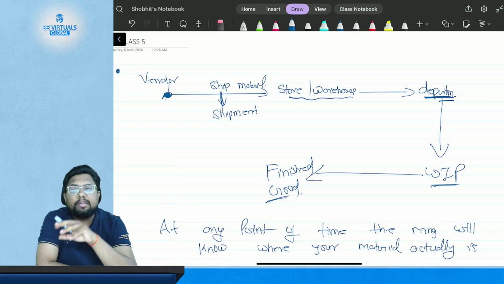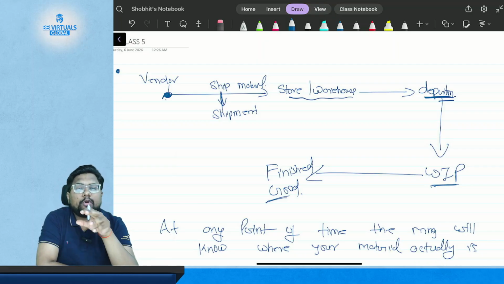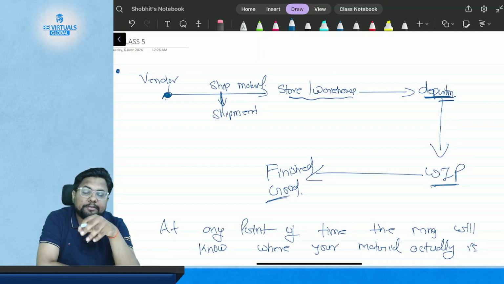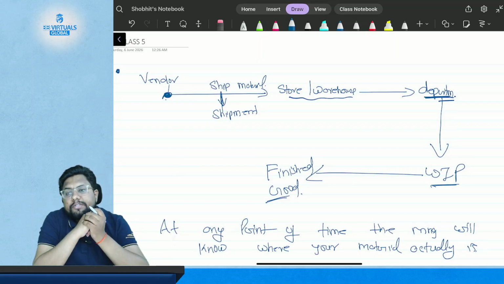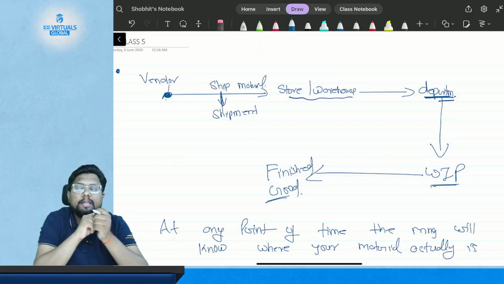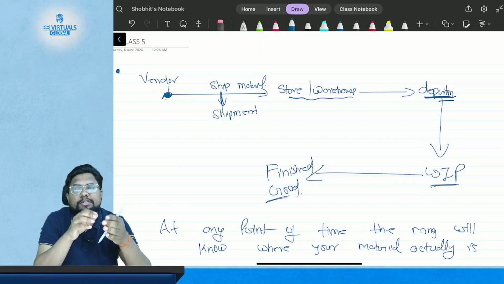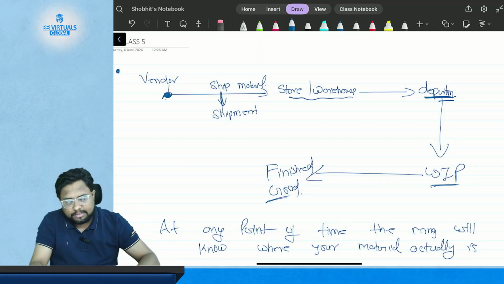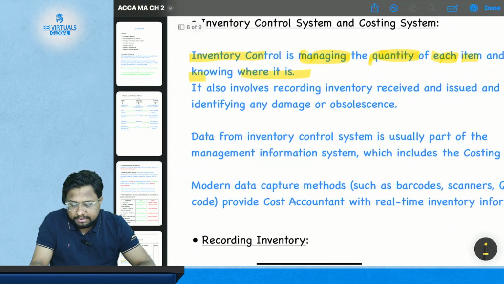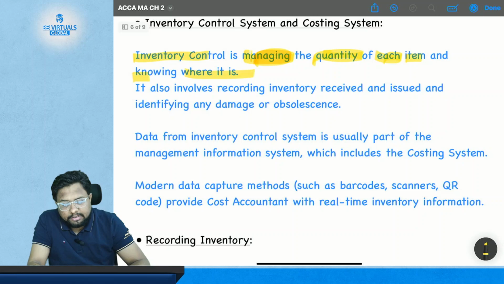In the same way, companies and management also know where their material is, because nowadays there are systems like QR code, mobile tracking and barcode systems. There they know at which stage their material actually is. So this is all about the inventory control system, which is managing the quantity of each item and knowing where it is.